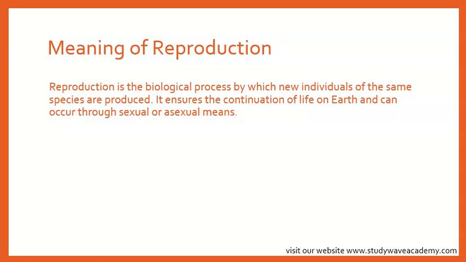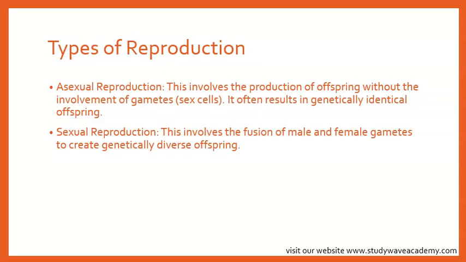Okay? So we're going to be looking at the types of reproduction. There are two main types of reproduction. Okay? Asexual reproduction. This involves the production of offspring without the involvement of gametes. It often results in genetically identical offspring. Okay? Asexual reproduction is like a solo act. One parent creates offspring without the need of eggs or sperm. Okay?